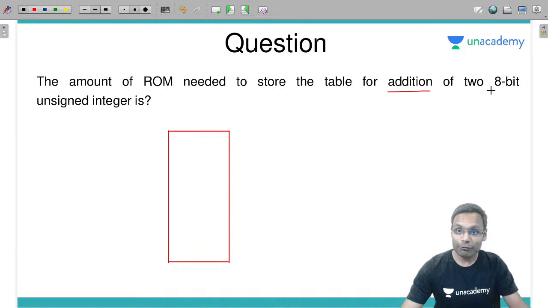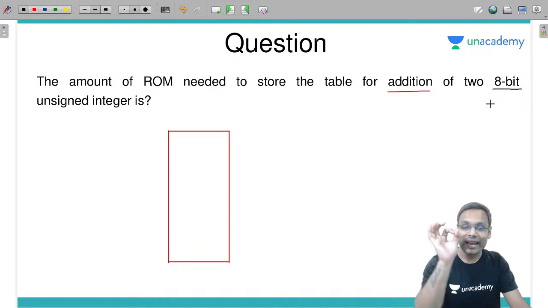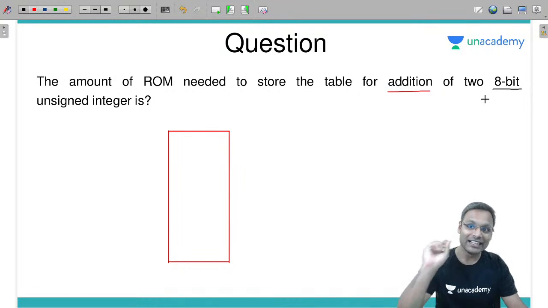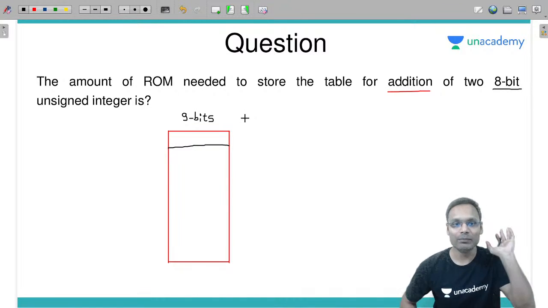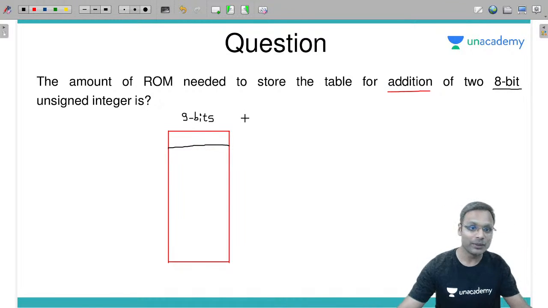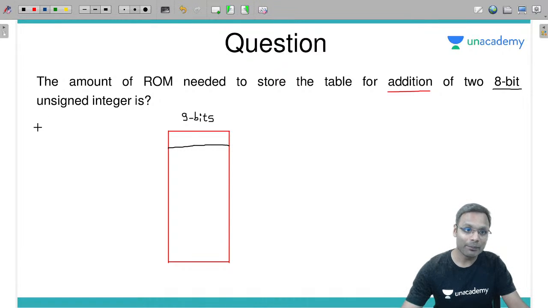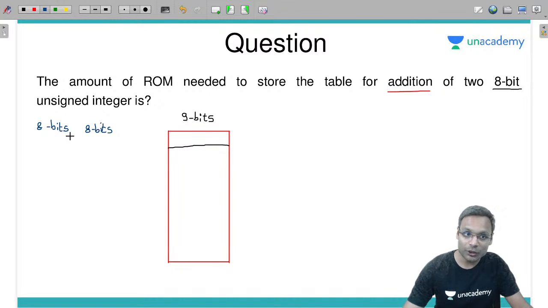Now listen, if you have two 8-bit values and their addition, then each result of 8-bit value addition will be of just 9 bits. दो 8-bit वैल्यू का अगर एडिशन करोगे तो आंसर आएगा 9 बिट्स में. तो result is of 9 bits. Now what you need to store is a table. Table should have 2 8-bit values addition, which means I need to store each 8-bit combination plus each 8-bit combination.